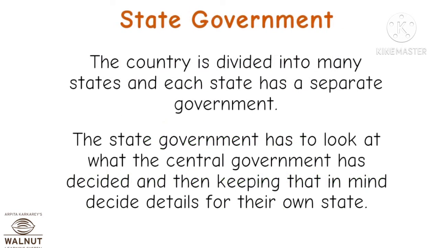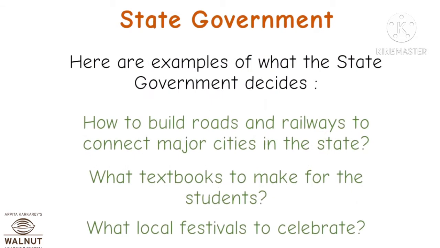Now we have the state government. The country is divided into many states, and each state has a separate government, like the 36 states of Nigeria. The state government has to look at what the federal government has decided, and then keeping that in mind, decide details for their own states. Here are examples of what the state government decides: how to build roads and railways to connect major cities in the state, what textbooks to make for the students, what local festivals are to be celebrated.